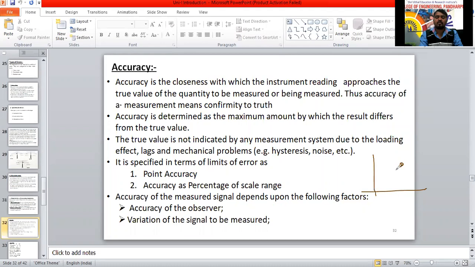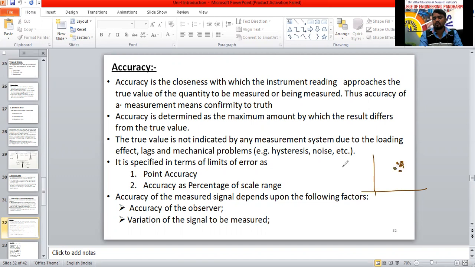Suppose instead of getting exactly this point, I got the answer like this here. This is also point accuracy, closeness to the true value. This is negligibly small, so we can accept that. Around this point, whichever is closeness to the input measured standard value, we have to consider.